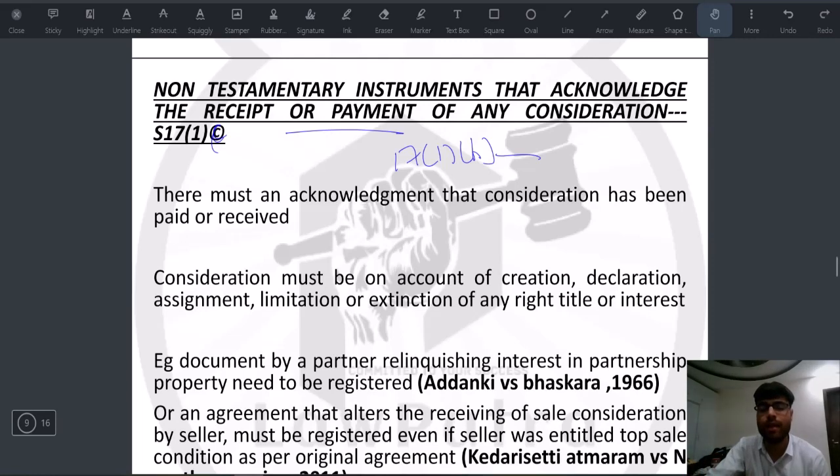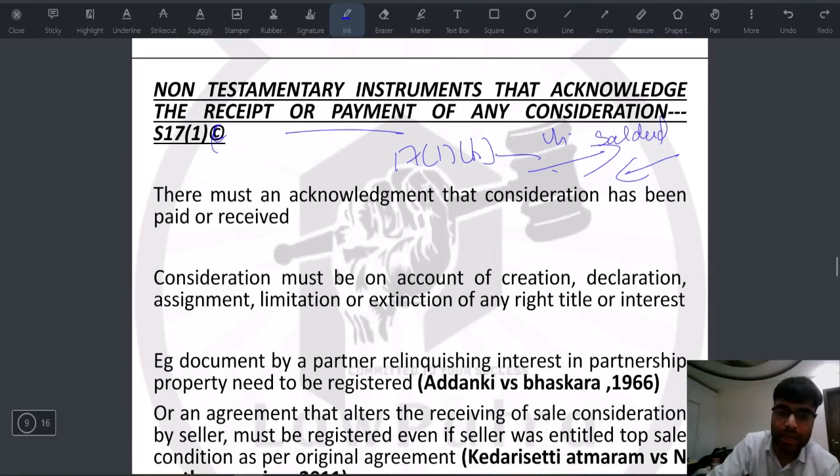Now, if a right is being created, खाली एक पर्सन तरफ से तो क्रिएट नहीं होगा ना, except for a gift. दूसरी तरफ से भी कुछ ना कुछ तो कंसिडरेशन है, कुछ कोई तो चीज आएगी. Let's say if there is a sale deed, okay, under 17(1)(b), a right is created which needs to be registered. अब यहाँ से पैसा आ रहा है, so that also needs to be registered. All right. So this section also comes into play.